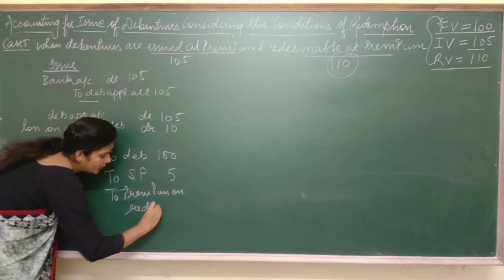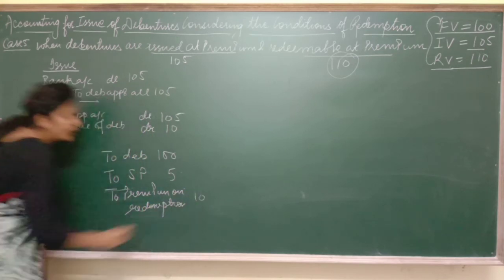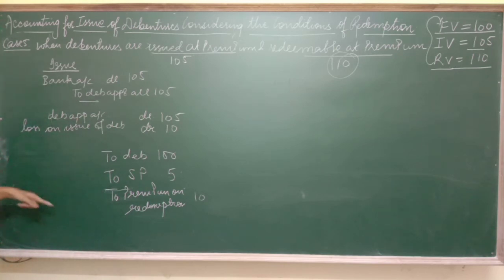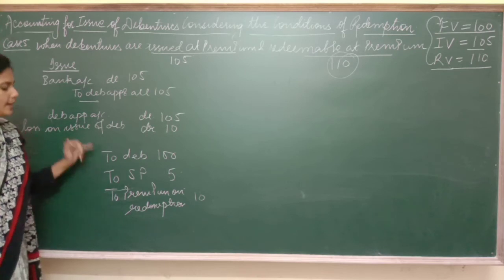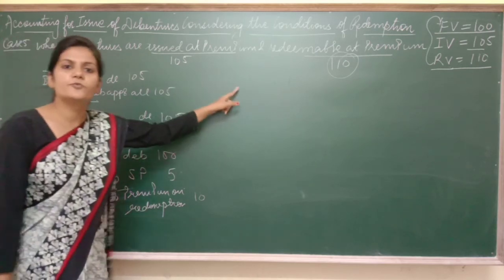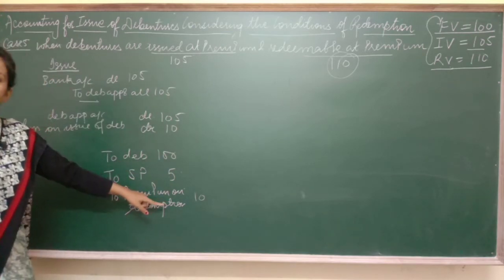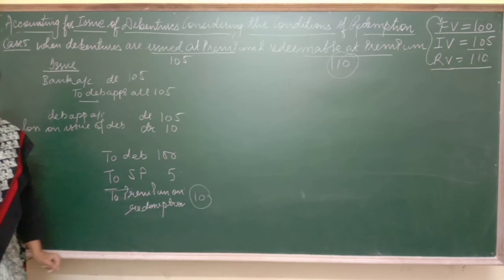In this account we are going to transfer this loss, and as I told you, this premium on redemption account is a kind of a liability for us. It is a personal account, and this account will automatically be closed when after 10 years we are going to make the payment of the debentures. As after 10 years we are going to pay this rupee 10 to the debenture holders.